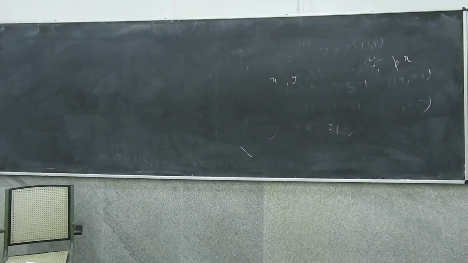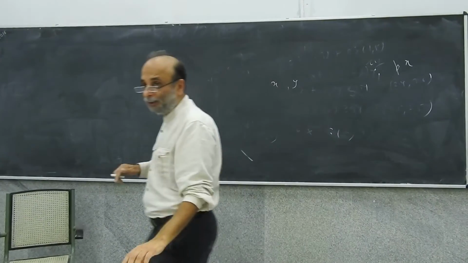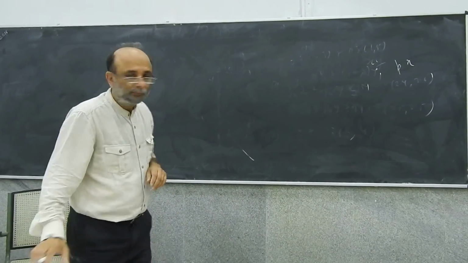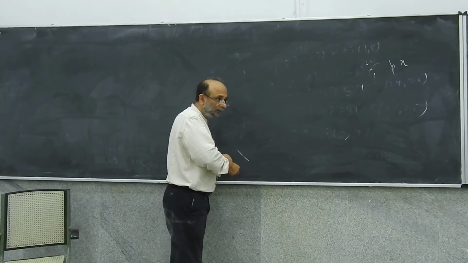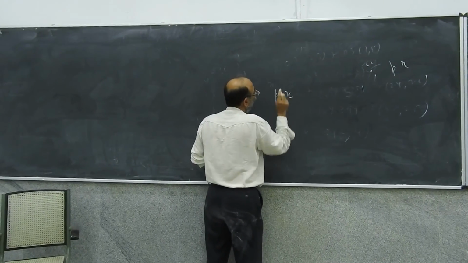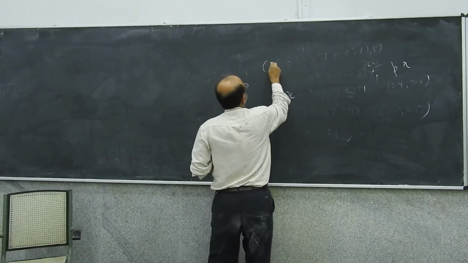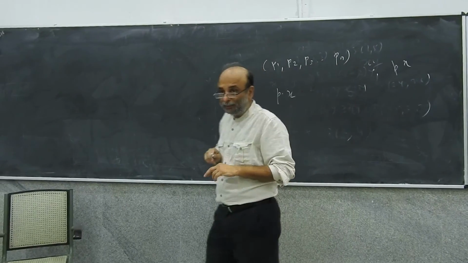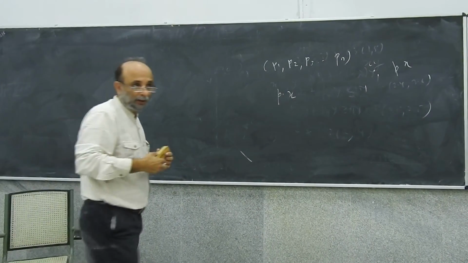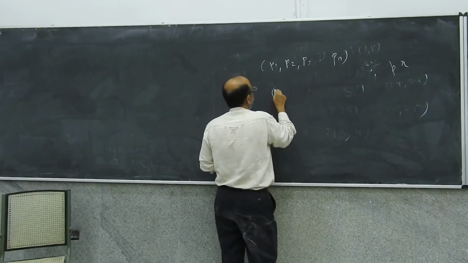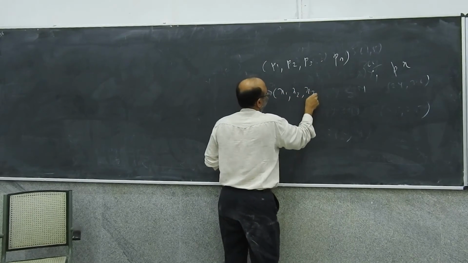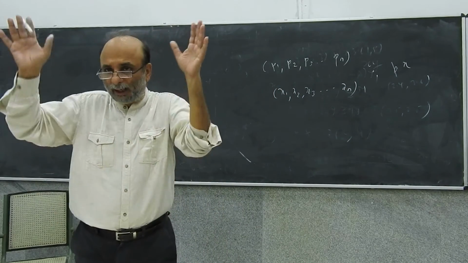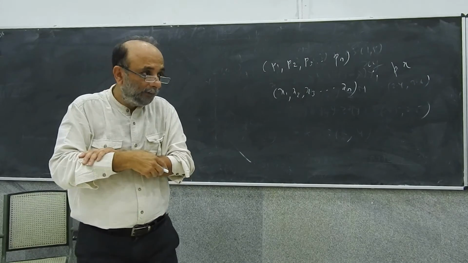Now the next question: there are some interesting things that we need to tie together. Think of the hyperplane. You have P1, P2, P3, ..., Pn. These are all n prices. This is a commodity bundle in the n-dimensional space.